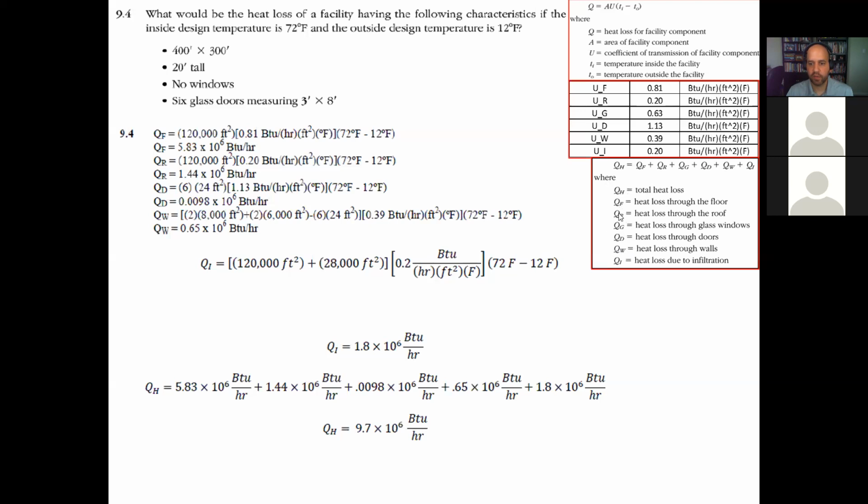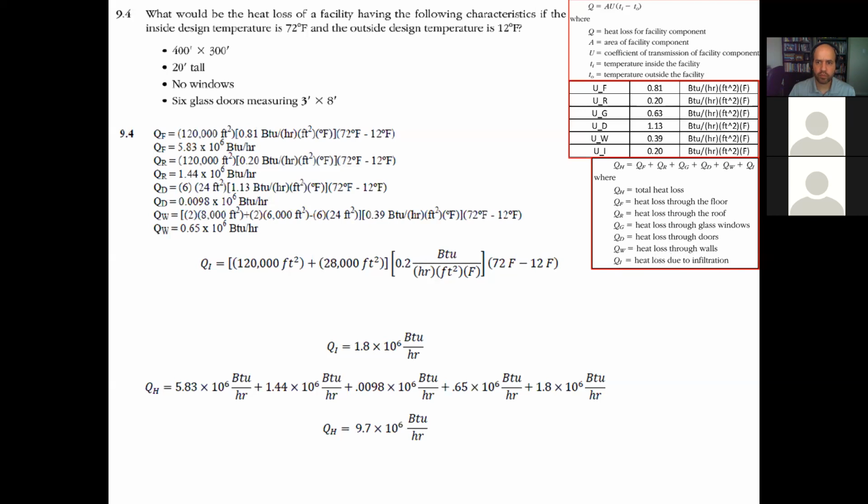And that involves all these 6 coefficients: the heat loss through the floor, the roof, the glass windows, the doors, the walls, and the heat loss due to infiltration. Those are the 6 coefficients that we need to compute, and then we're gonna add them all to compute the total heat loss for the facility.